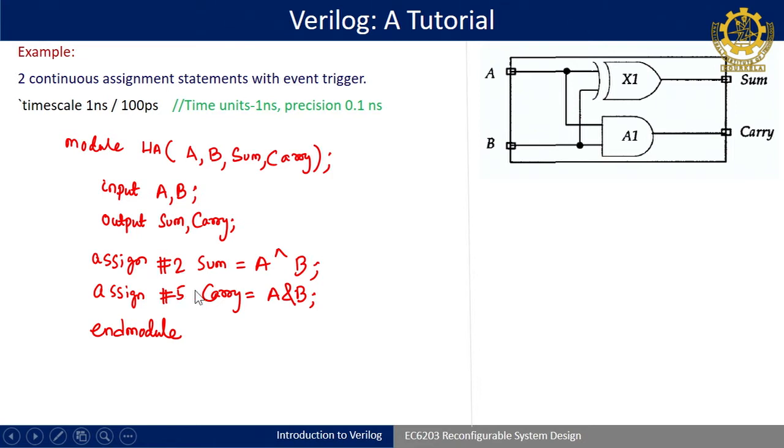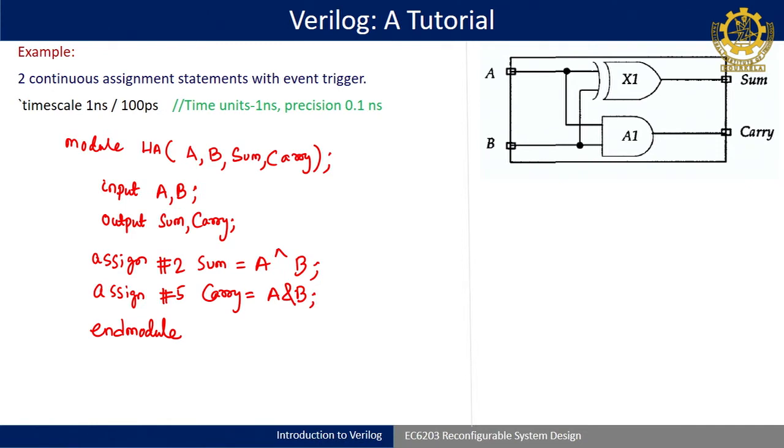These delays are there only to model the propagation delay of the gates. This is called data flow modeling, but in Verilog terminology it is called a continuous assignment statement, because we use a keyword called assign to assign the output value from the input calculation, and also continuous because these two will execute parallelly, concurrently.